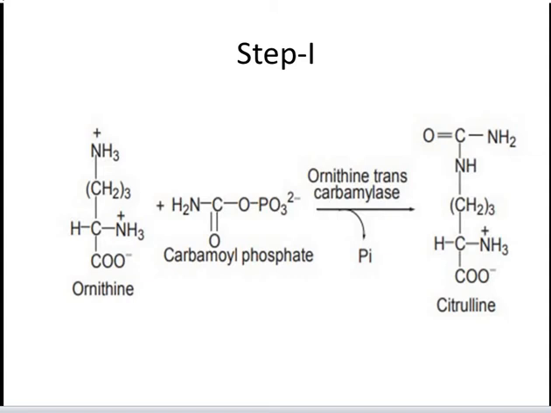In the first step, carbamoyl phosphate donates its carbamoyl group to ornithine to form citrulline with the release of inorganic phosphate or orthophosphate. Ornithine plays a role resembling that of oxaloacetate in the citric acid cycle, accepting material at each turn of the cycle. This reaction is catalyzed by ornithine transcarbamoylase, and the citrulline produced in this step passes from the mitochondria to the cytosol.